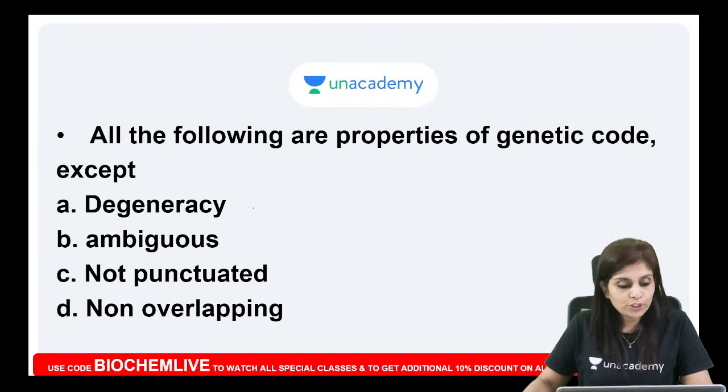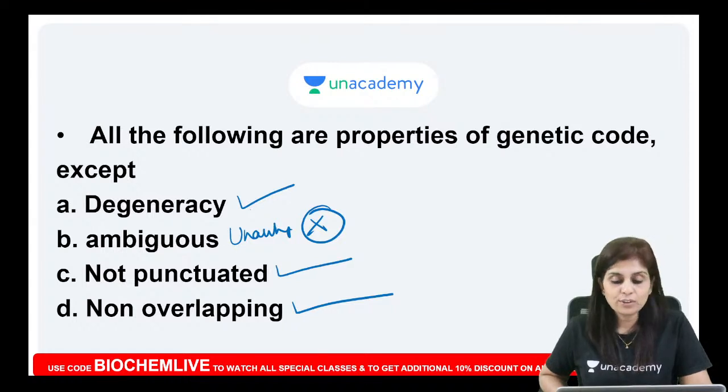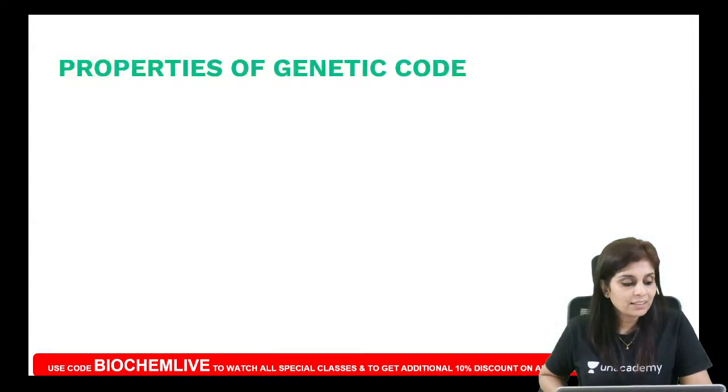We know for sure our genetic code is degenerate. Yes, it is unambiguous. Our genetic code is unambiguous, so this is a false statement. Yes, it is not punctuated. It is non-overlapping. Okay, so let's try to understand the properties of the genetic code. The first property is degeneracy. Can you tell me what is degeneracy?